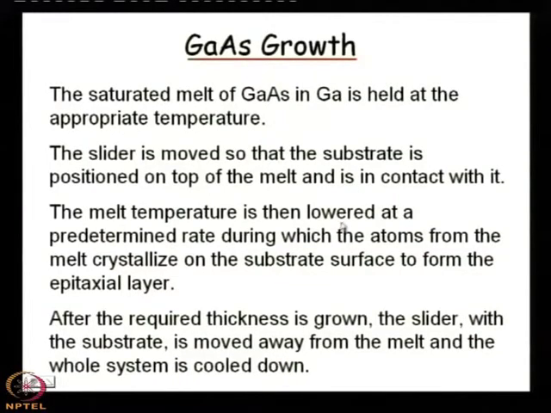The melt temperature is then lowered at a predetermined rate, during which the atoms from the melt crystallize on the substrate surface to form the epitaxial layers. After the required thickness is grown, the slider with the substrate is moved away from the melt and the whole system is cooled down, because say the temperature was from 800 degree centigrade to 600 degree centigrade, but at 600 degree centigrade it is still hot.